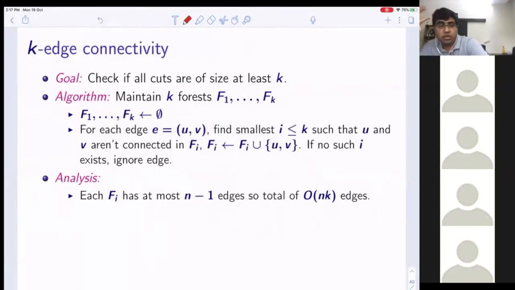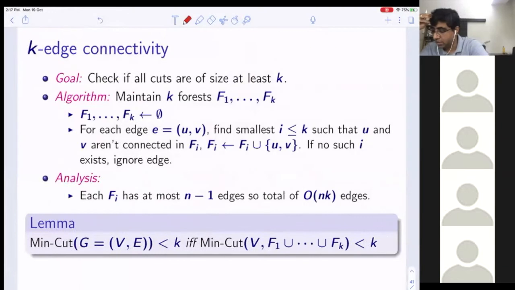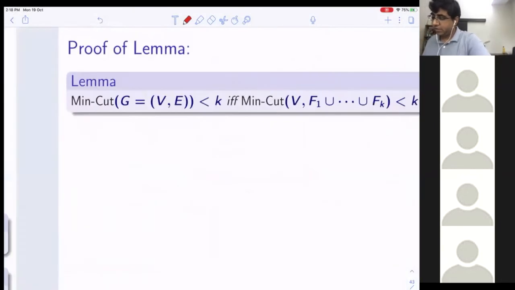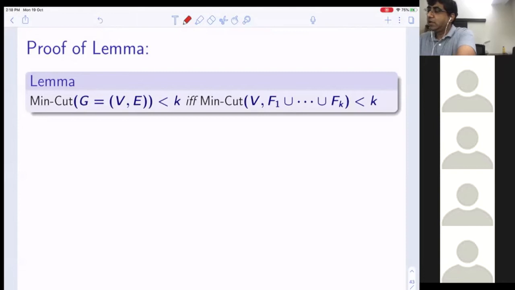Okay. So it is clear that each Fi has at most n minus 1 edges, so in total order nk edges. Now what is not clear, and I'm going to prove this in a minute, is that min cut of G is greater than or equal to k if and only if min cut of (V, F1 to Fk) is greater than or equal to k. But suppose I prove this, then we can check k-edge connectivity in order kn log n space. So what is left for us is to prove this claim. So now let's prove this.